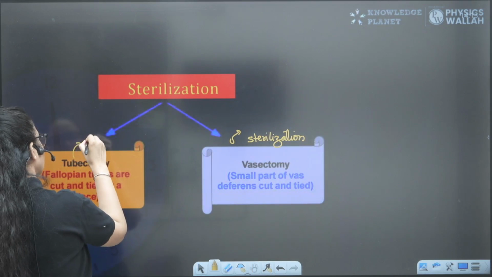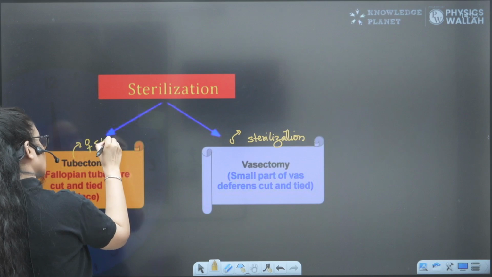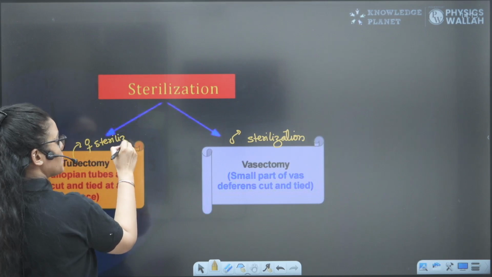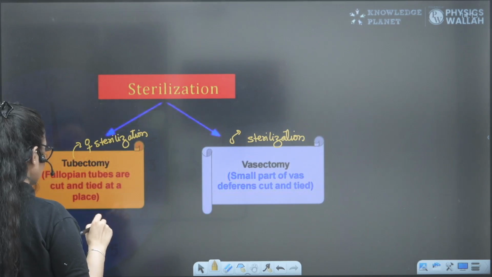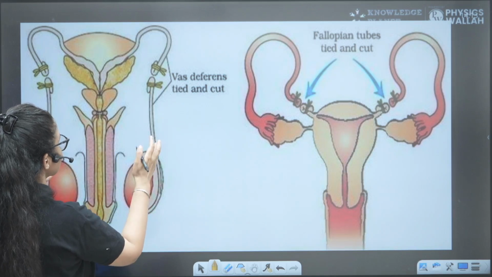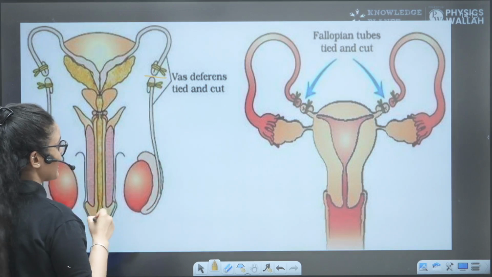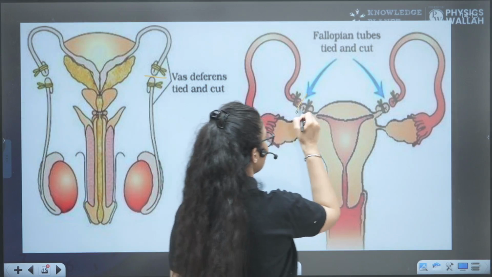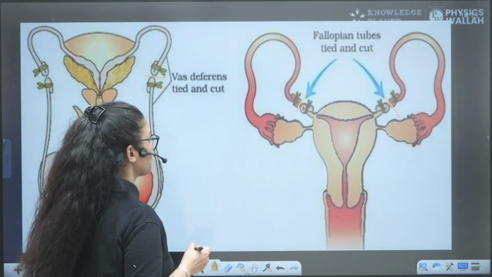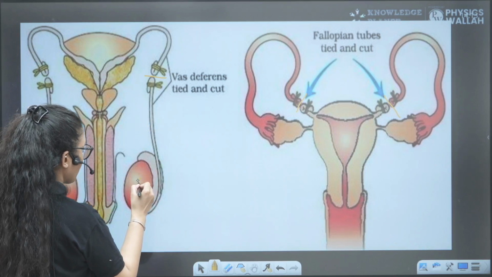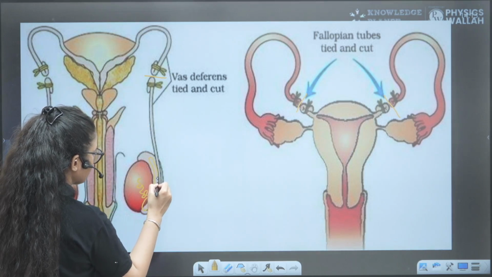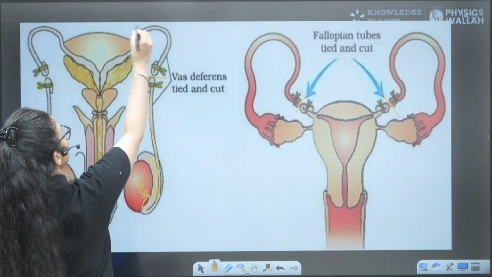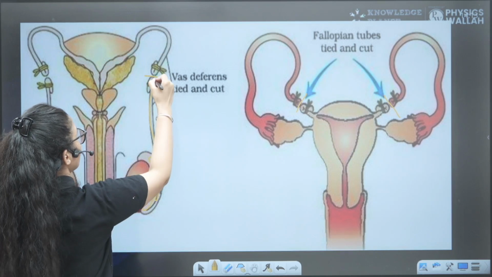And tubectomy is the female sterilization process. What happens in both? In vasectomy, the vas deferens is cut and tied, and in the female, the fallopian tube is cut and tied. Why? Sperm formation happens in the testes, and the sperm from the epididymis and vas deferens will try to come out, but will not be able to.